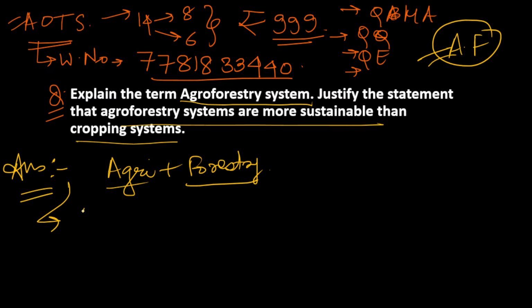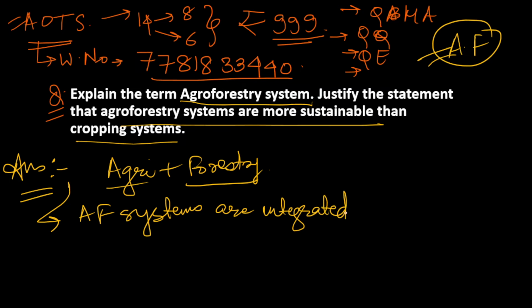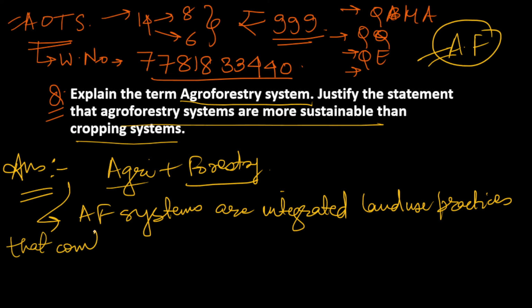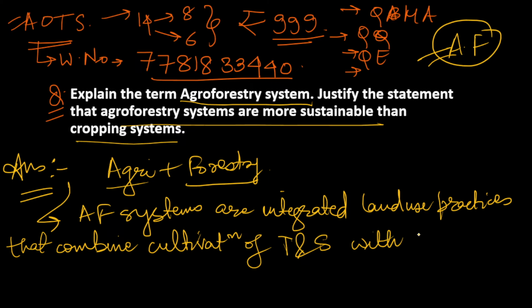You can write that agroforestry systems are integrated land use practices that combine the cultivation of trees and shrubs with crops and/or livestock, because livestock can be there, or it may not be there.